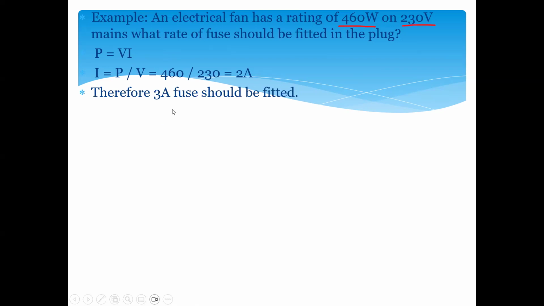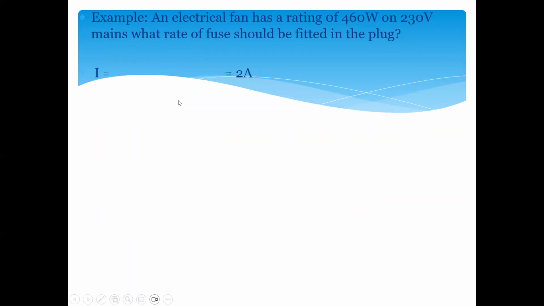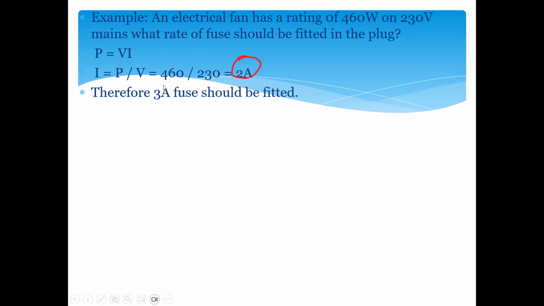So what fuse should be fitted here? Therefore, we select a 3 ampere fuse. As you can see in the previous example, some standard fuses were given. I've listed some standard fuses, like normal fuses. Certain fuse ratings are there: 5, 13, 15 and 30. These are the ones which we normally use. But according to this example, if a device needs 2 ampere, I can select a bit more than that. I can select 3 ampere for this to work. 2.5 will also work.